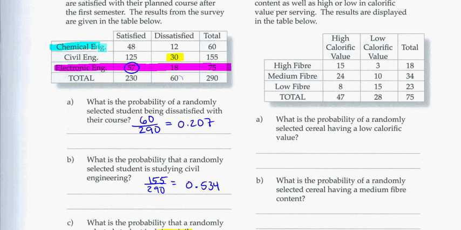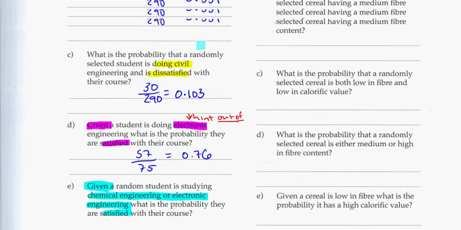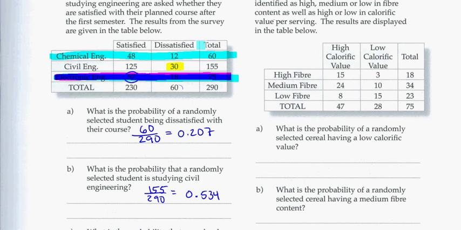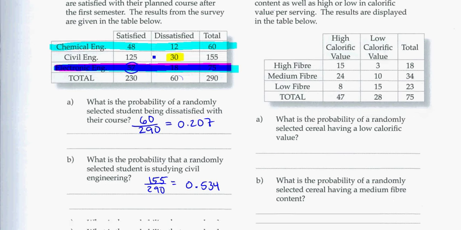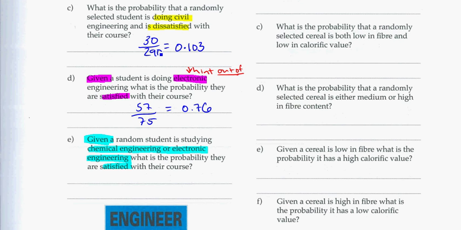So chemical or electronic, that doubles up on this group here. So out of those two groups, that's my hint, what's the probability that they are, what was it again? Satisfied. So I need to figure out how many are satisfied out of that group. That's 48 of the chemical engineers and 57 of the electronic engineers. So my satisfaction is 48 plus 57.